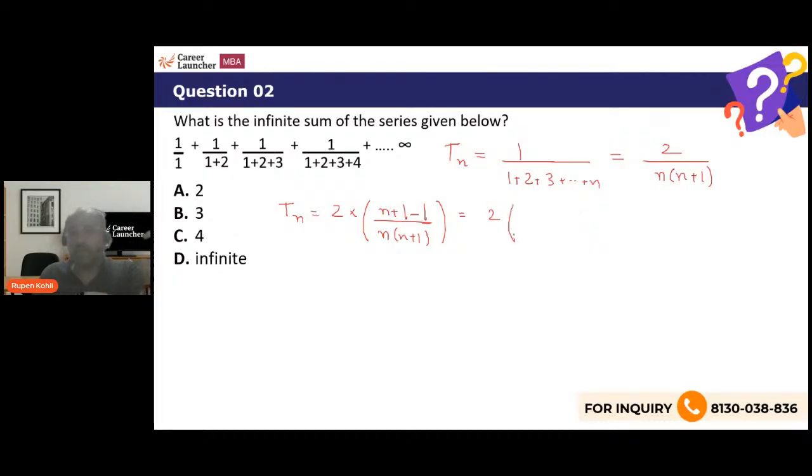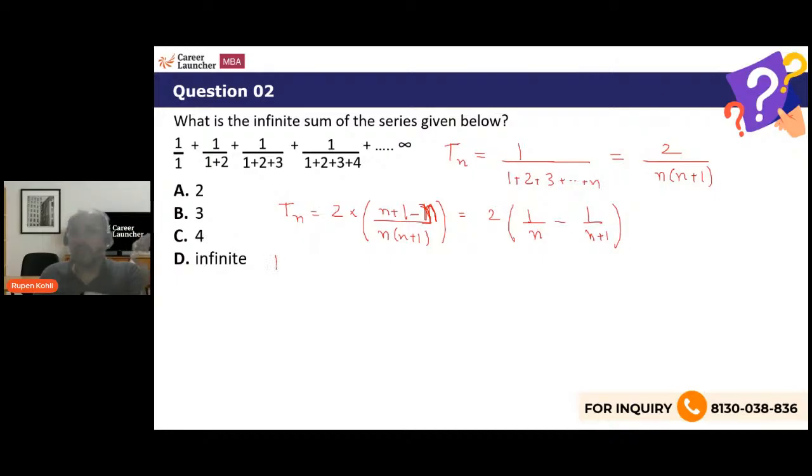So it is becoming twice of n plus 1 minus n upon this. N plus 1 minus n is 1. And n cancels here, so 1 upon n plus 1 remains. I can write 1 upon n into n plus 1, therefore, as 1 upon n minus 1 upon n plus 1.